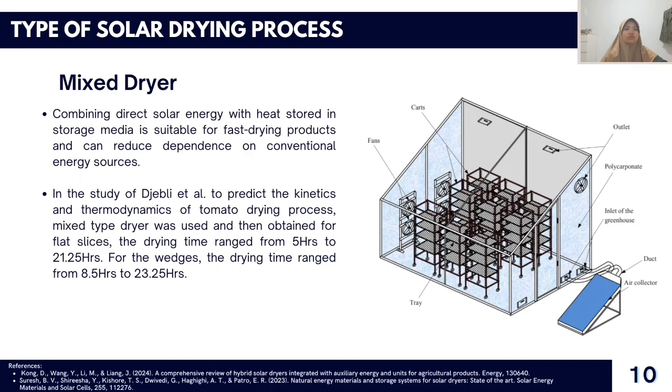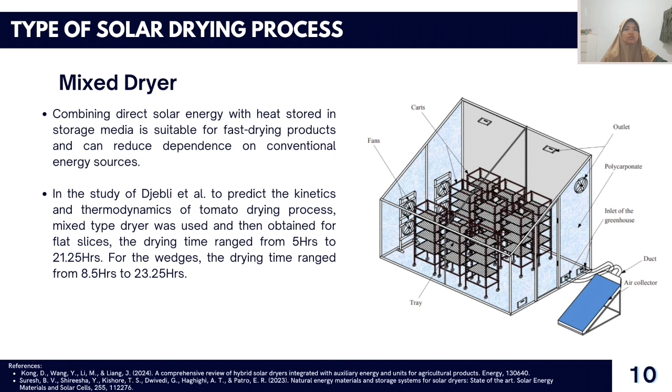Many self-contained solar dryers do not require supplementary heating since thermal mass enables short-term storage of heat to allow the drying process even in bad weather.